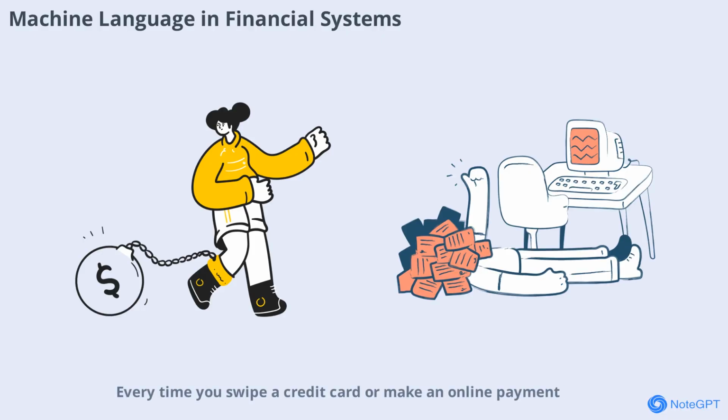Financial systems, such as stock exchanges and banking networks, use machine language to process transactions at lightning speed. Every time you swipe a credit card or make an online payment, machine instructions are executed to verify your identity, transfer funds, and update records. The speed and reliability of machine language are critical for maintaining trust and security in the global financial system.